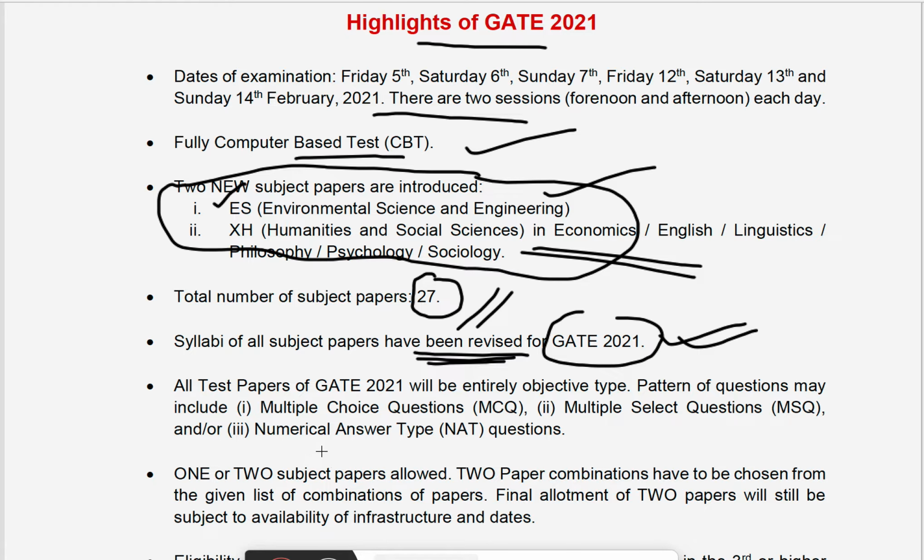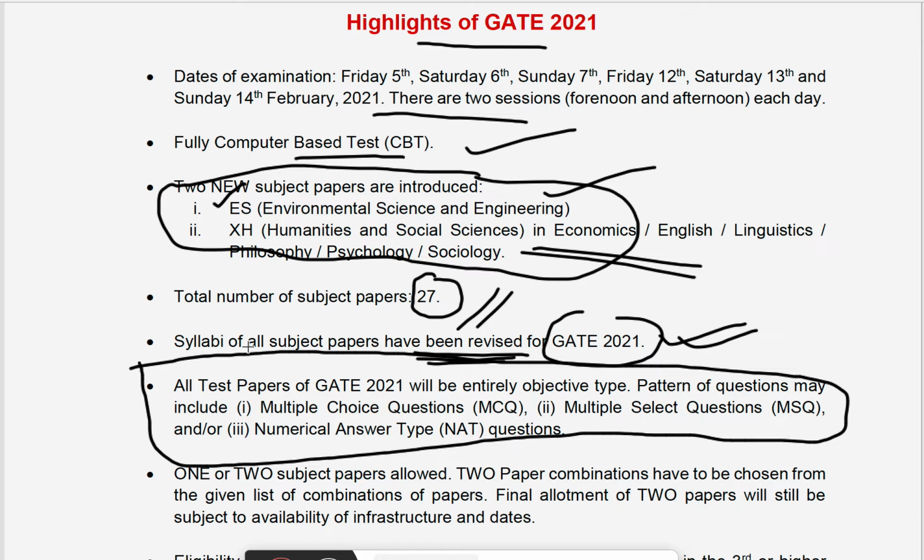And next, in the exam pattern also, this one is very important. In previous cases we had only multiple choice questions and numerical answer type questions, as in the 2020 GATE paper. In earlier versions, 2019 and 2018 also, we had only two types of questions: multiple choice questions and numerical answer type questions. In numerical answer type questions we don't have any negative marking scheme.